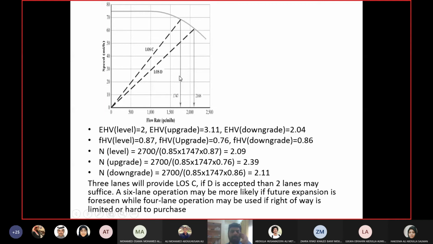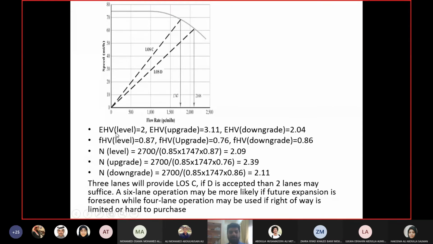So for VP, for the number of lanes, I needed the maximum service flow rate, which I've got now. DDHP is given, peak hour factor is given. I want the heavy vehicle adjustment factor. For that, I have to get the value of EHV, the equivalency factor. There are two terrain conditions given.